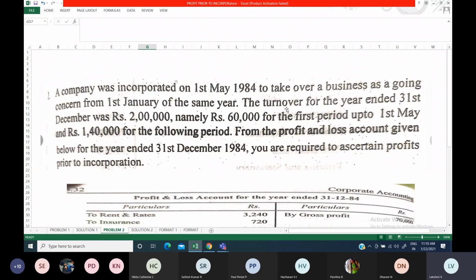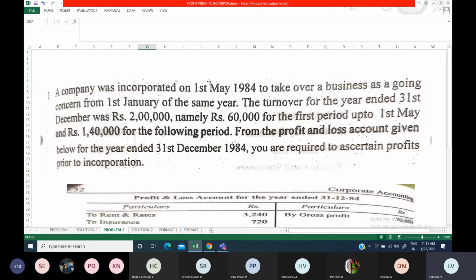So the turnover for the year ended 31st December was rupees 2 lakh, namely 60,000 for the first period up to 1st May and 1,40,000 for the following period. Turnover means sales. So total sales was actually 2 lakhs, but 60,000 belongs to the first period, that is the pre-incorporation period, till 1st May, and post-incorporation sales is 1,40,000. Both joined together, your total sales is 2 lakh. This information is given to you for calculating your time ratio and your sales ratio.